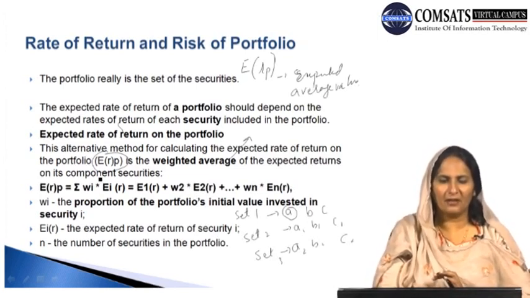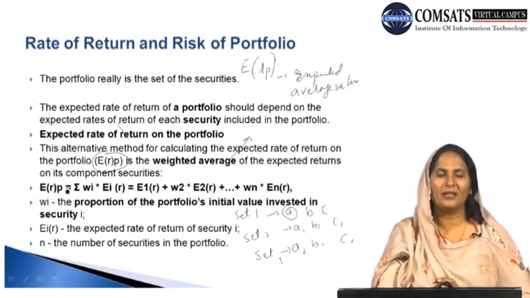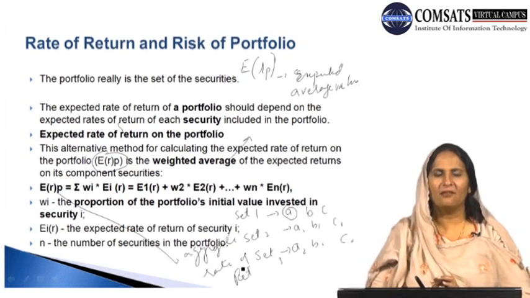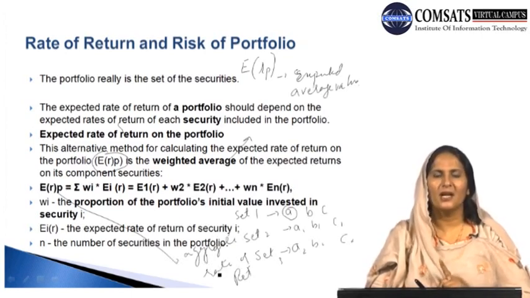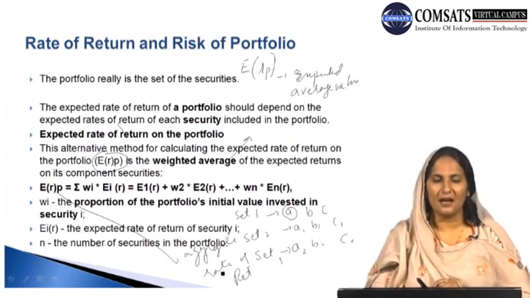If we look at this equation, we can see that the left hand side term is ERP, which is basically the expected rate of return on the portfolio. And how can this be formulated, how can we calculate the expected rate of return of the portfolio? This gives us the aggregate rate of return. And what is the aggregate rate of return? It is basically the rate of return which we can calculate by the horizontal summation of the expected rates of return of all securities, all items, all tools, all entities, all instruments which are present in our portfolio.